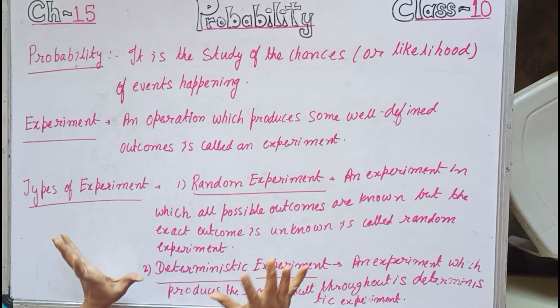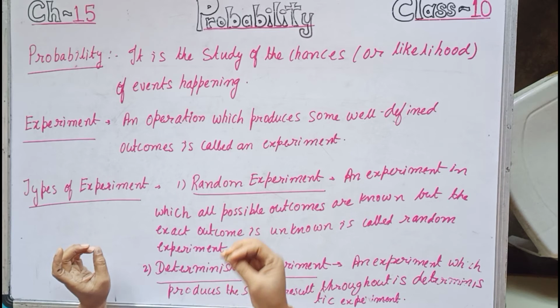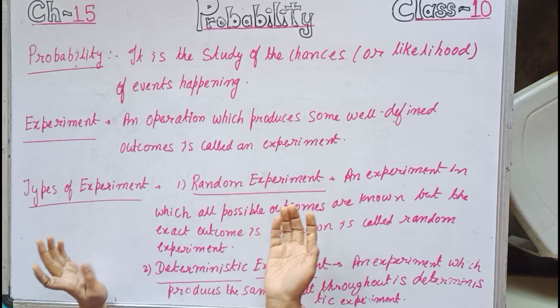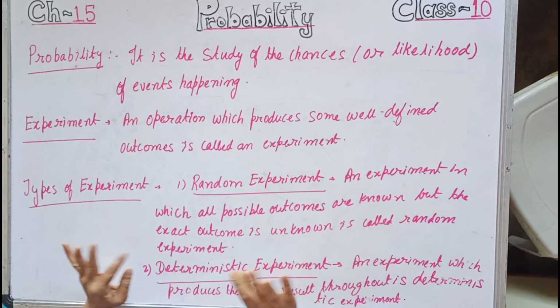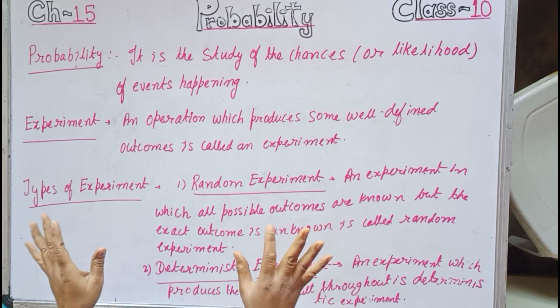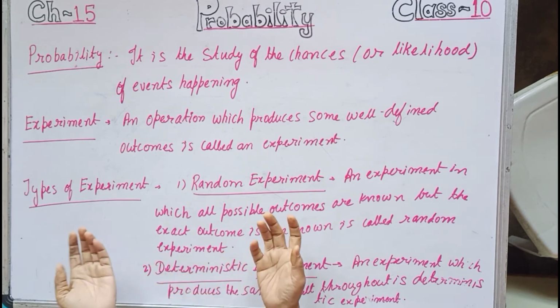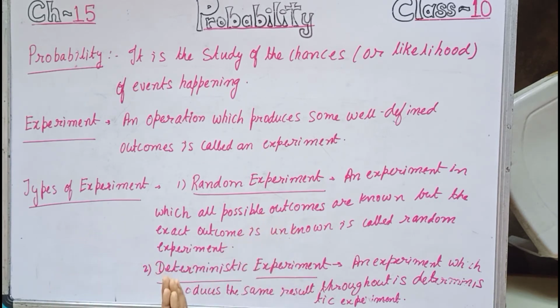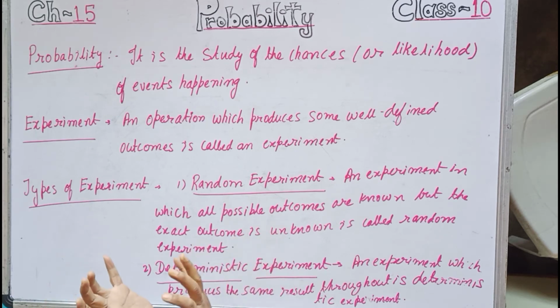Now, since you know the definitions, and obviously the direct definition never comes in the examination, that is, define probability it may come also, but define experiment, define event, define a trial, this type of definition never comes in the examination. So children, you should understand the definition, because the gist, the concept of the definition comes in the examination, but the main thing is to understand the formula P(E) equals n(E) by n(S), that also you have done in standard 9, and with that formula only the whole probability is based.